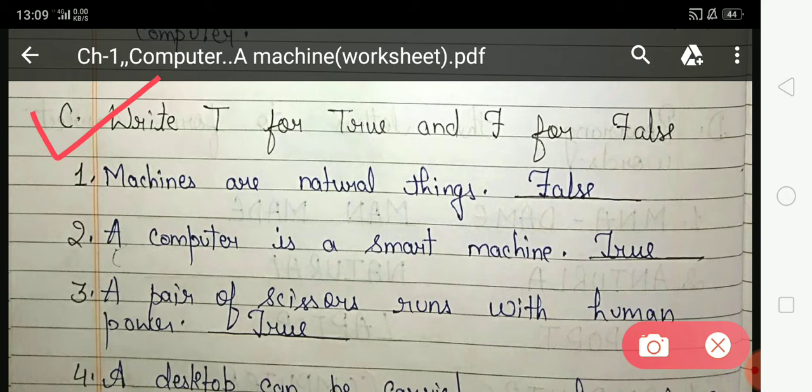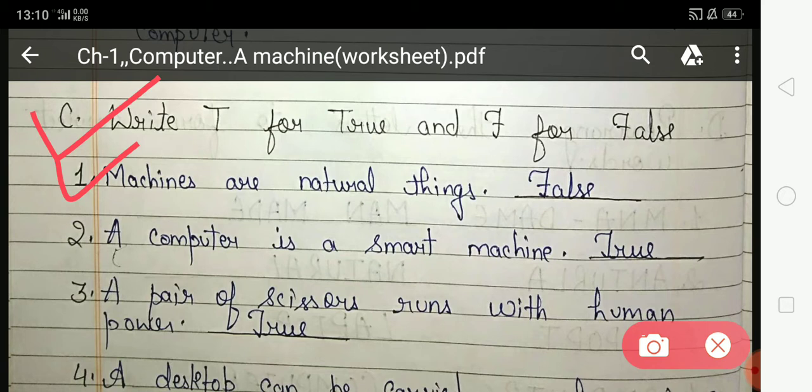So, now come on, first. Machines are natural things. Are machines natural things? I have explained this in your earlier classes. I think you know very well. Machines are natural things. Is it correct?